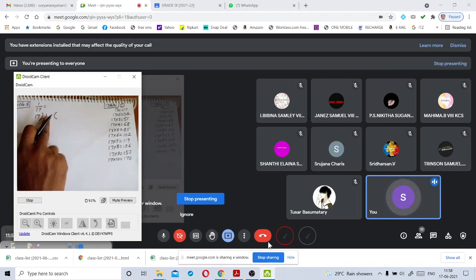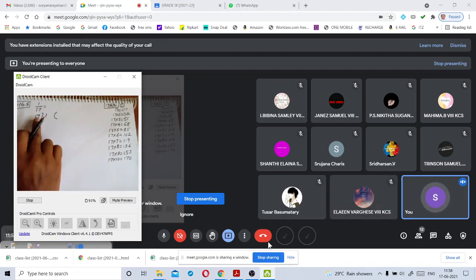Can you divide 1 by 17? Tell me, my dear Tushar, can you divide 1 by 17? My dear Tushar, can you tell me? Can you divide 1 by number 17? By this table 17? Tushar?